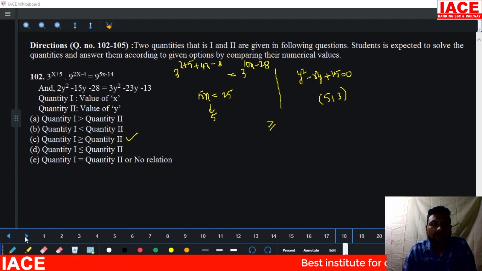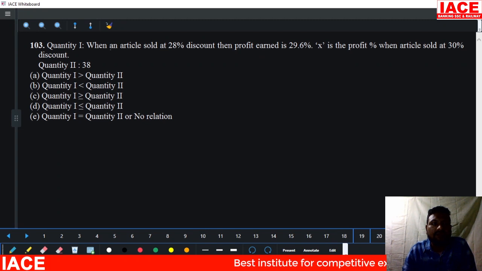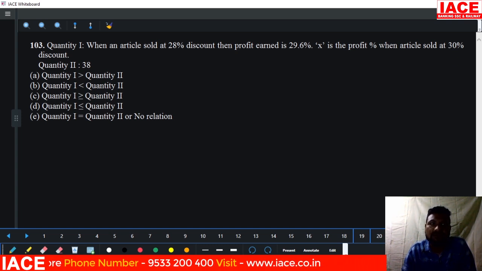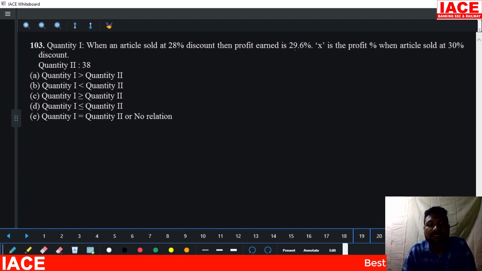Next, move to 103. When an article is sold at 28% discount, the profit earned is 29.6%. x is the profit percentage when the article is sold at 30% discount. When 28% discount is given, the profit is 29.6%. 30% discount means we are giving more discount. Compared to 28, 30% is more discount. When you give more discount, compulsorily you will get less profit. Less profit means the profit is less than 29.6%.